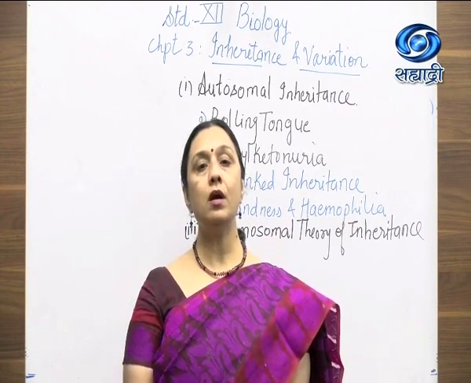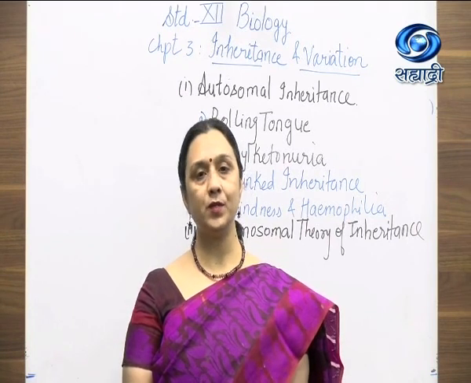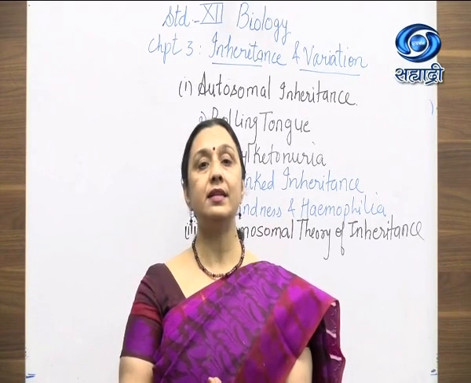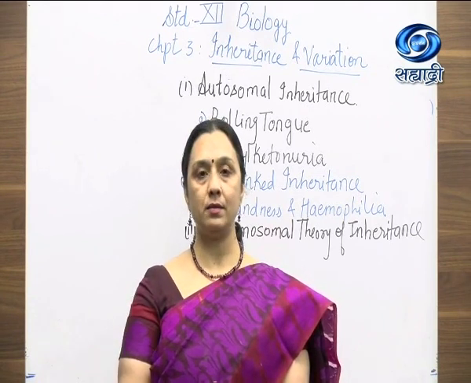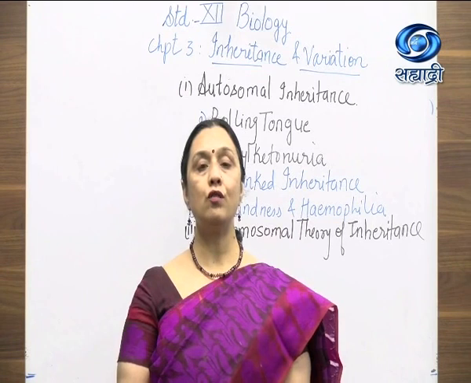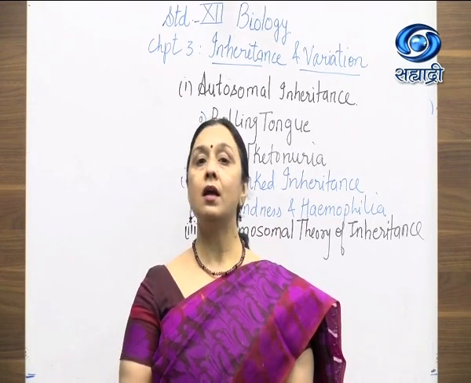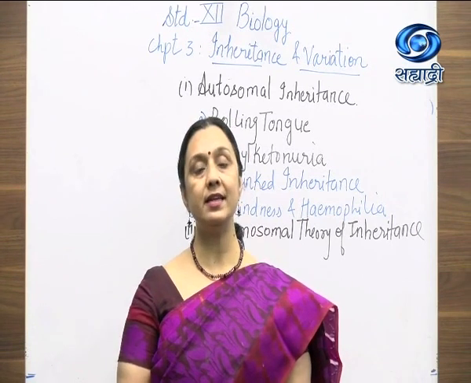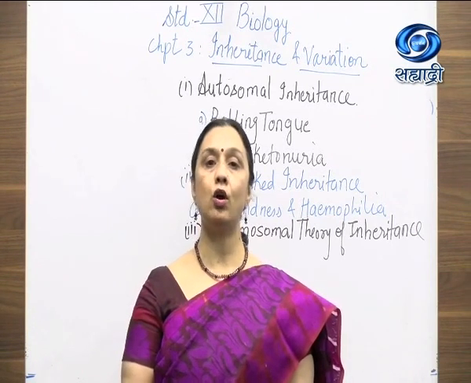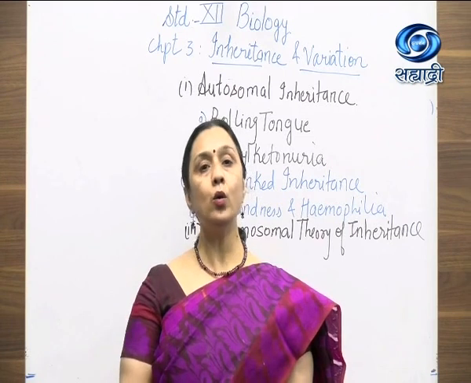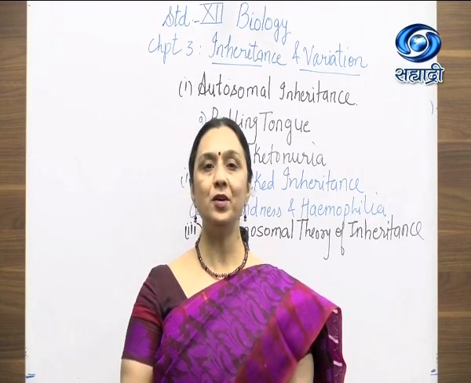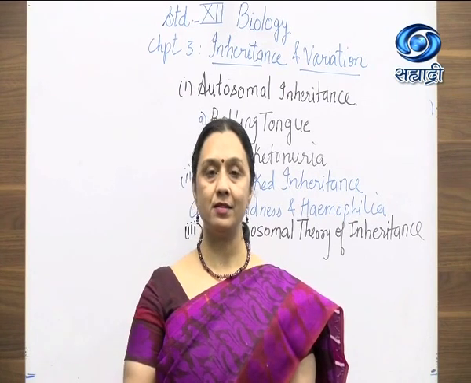I've already explained how widow's peak occurs. What is widow's peak? It is a character where there is a V-line hair pattern. It occurs because of a homozygous or heterozygous gene, because it is a dominant inheritance. It is inherited by a dominant gene present on an autosome. Only if a person has a recessive homozygous gene does the person show a straight line hairline.